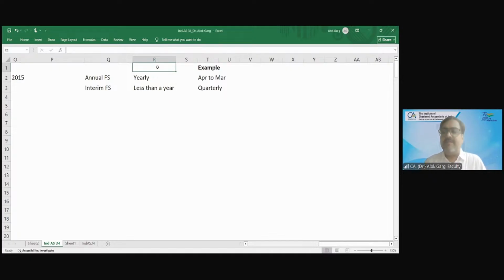For listed companies, see, who is the regulator for every company? MCA, Ministry of Corporate Affairs, right? The Companies Act is applicable on the companies. From incorporation to liquidation, which act is applicable on the companies? Companies Act 2013. And who is the regulator? MCA, Ministry of Corporate Affairs is the regulator. So for listed companies, in addition to the Companies Act, one more regulator is there. Who is that? SEBI, Securities and Exchange Board of India.